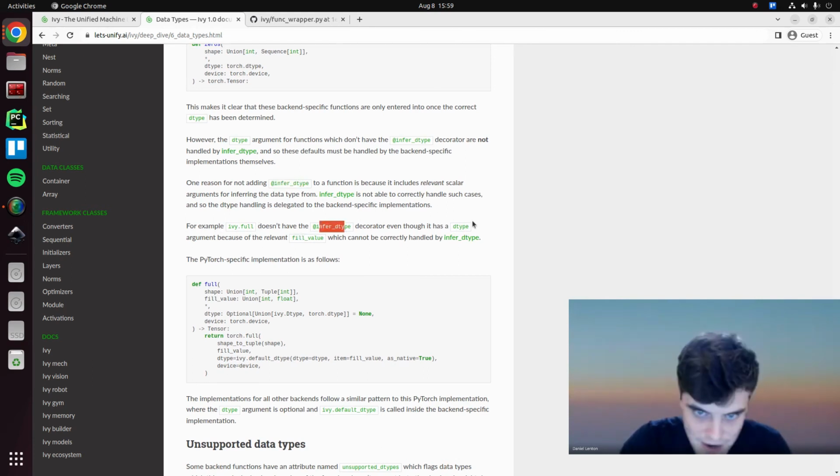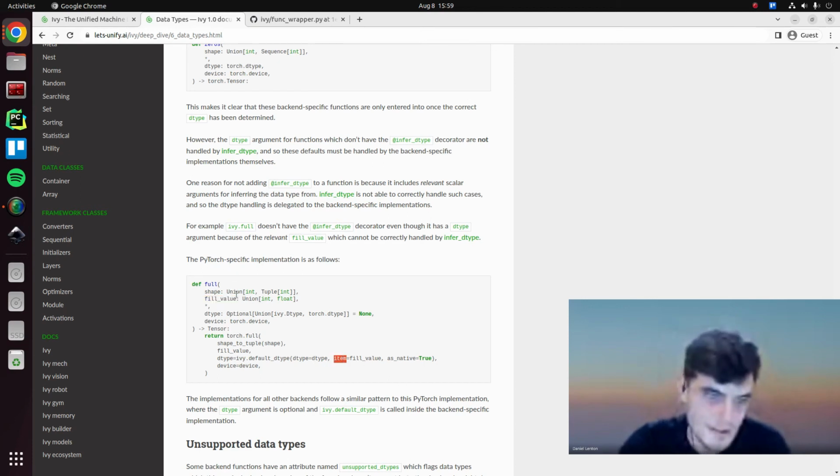It doesn't have this decorator, so therefore the data type isn't automatically handled and set, and therefore the data type does have its default value of none in the backend, and we need to actually do all of this logic. ivy.default with data type equals data type, item equals fill value, which again is this scalar here, and as_native equals true. For example, this means that if the fill value is an integer, then we're going to be using the default integer.